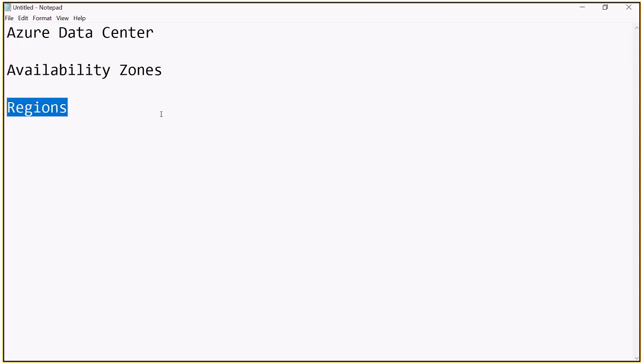But regions need to be considered like an island. Regions are not connected. Zones within a region share a LAN. I'll just make it clear. In this, we'll have multiple zones, right? So zones within a region share the LAN.